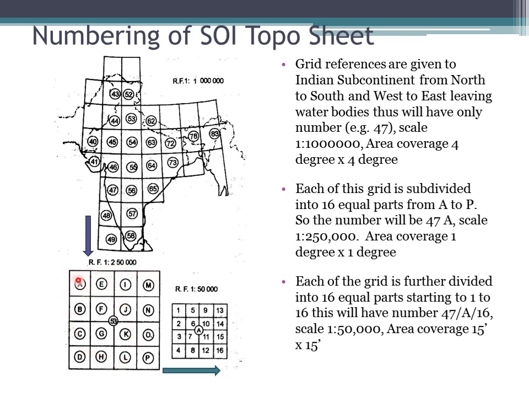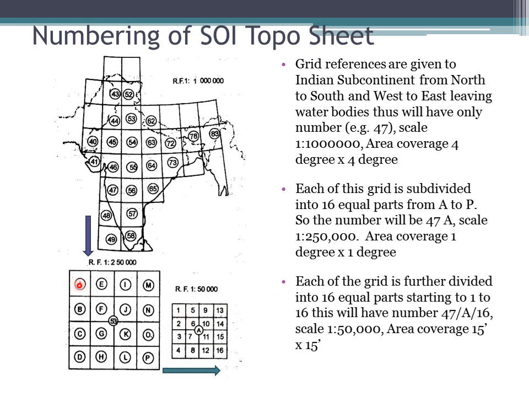This is divided from A to P, so you will not get anything beyond P. Again I am repeating, this 47 is further subdivided into 16 equal parts, where the scale is 1:250,000. Now each of these, 47A, is further subdivided into 16 equal parts. So these are the maps which we are studying.